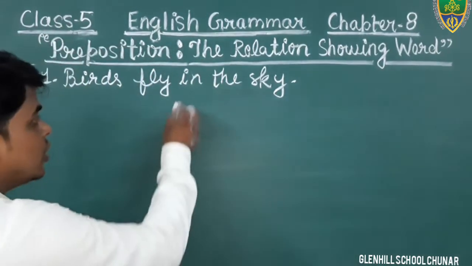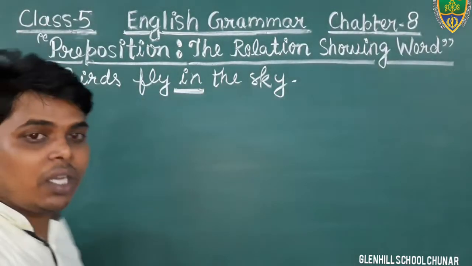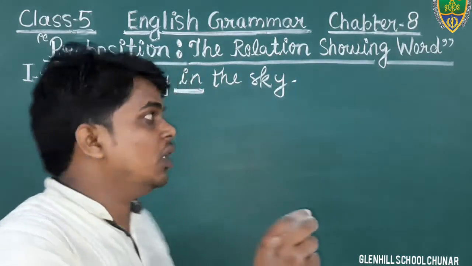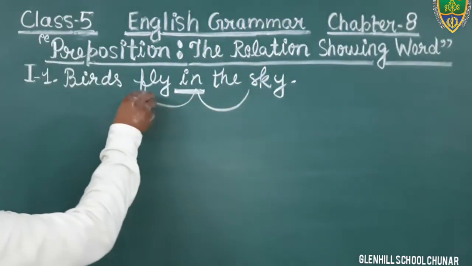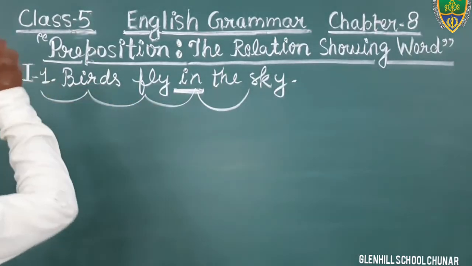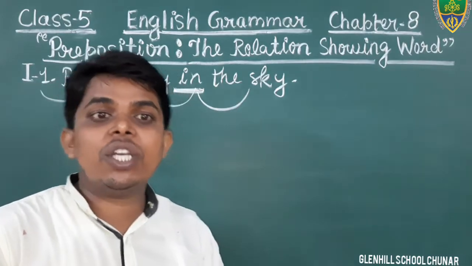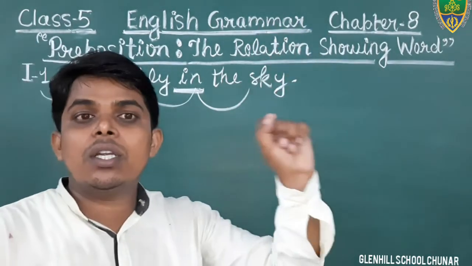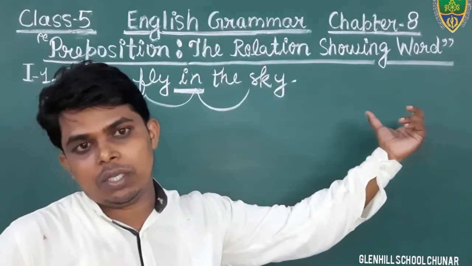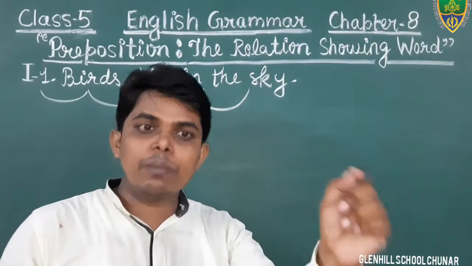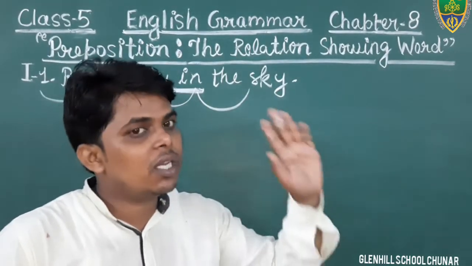And just before the noun we are getting the word in, a preposition, and it shows the relation of this noun with the other words of the sentence. So what is preposition? Preposition is a word that shows the relation. It is a relation showing word which is used just before the noun or pronoun to show the relation with the other words given in the sentence.